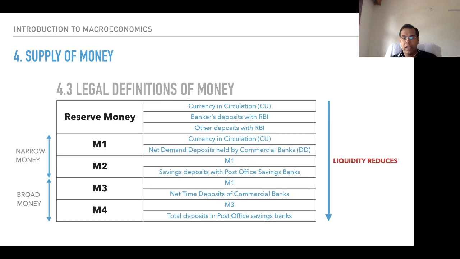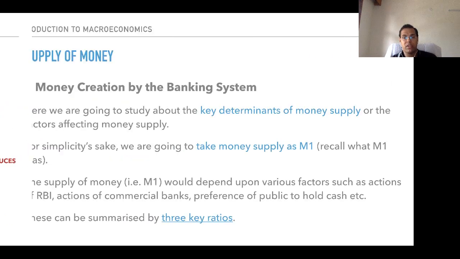And M4, on the other hand, if you keep going down, M4 is the least liquid. M1 is the most liquid, M4 is the least liquid. This is something that we see.